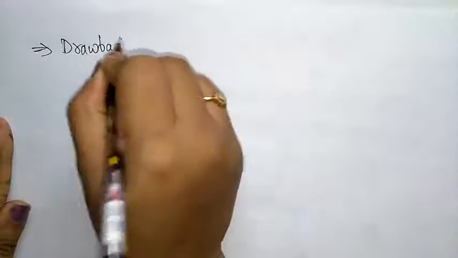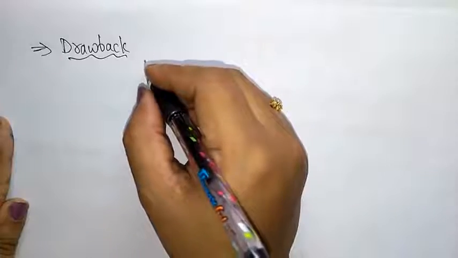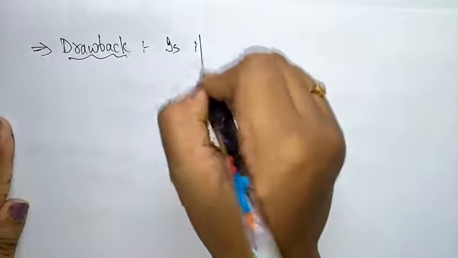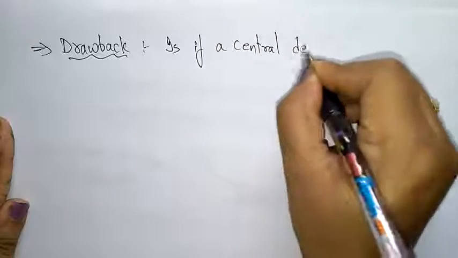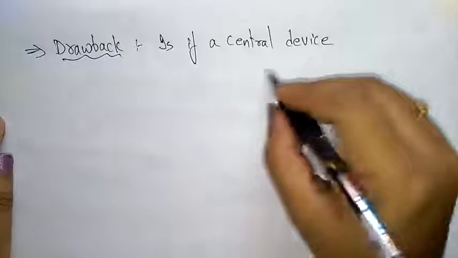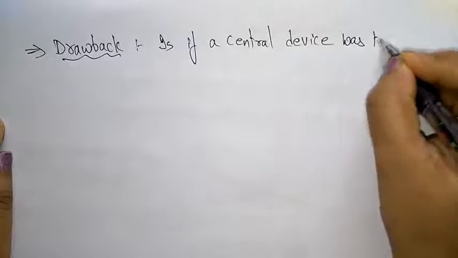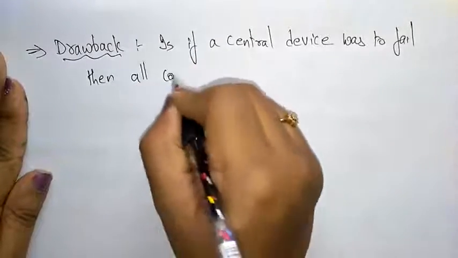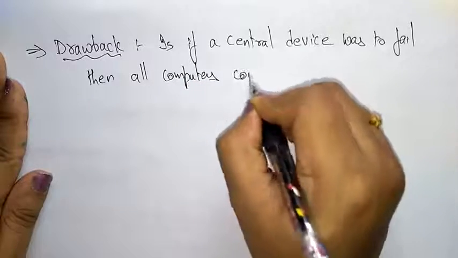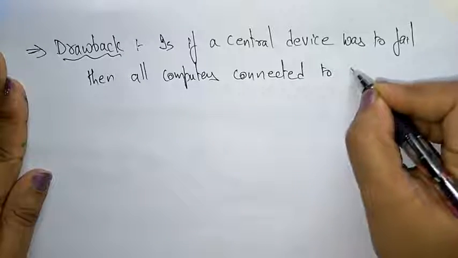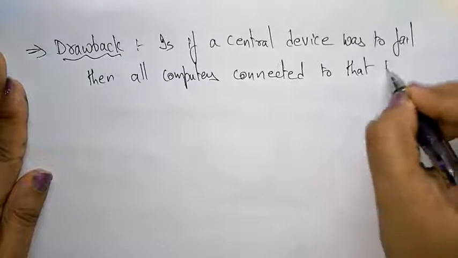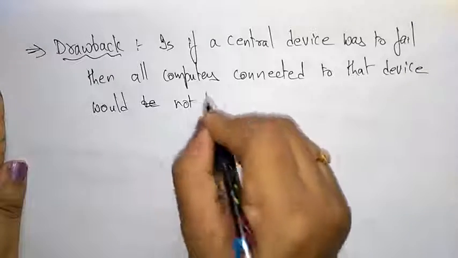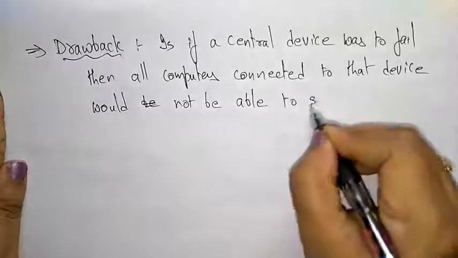The drawback to this type of topology is, if the central device, whatever central device we are taking, the hub, router or switch, were to fail, suppose the central device itself has failed, then all computers that are connected to that central device would not be able to see the network.